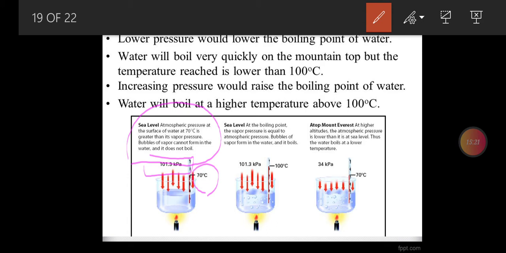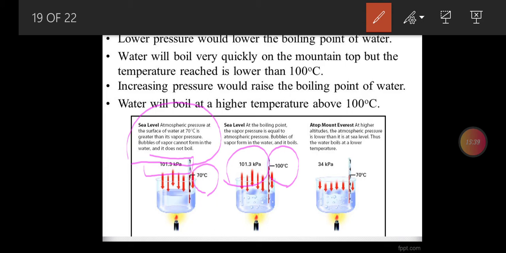Whereas at sea level, if we increase the temperature to 100 degrees Celsius, at 100 degrees the vapor pressure becomes equivalent to the 101.325 kPa external pressure, and as a result the liquid starts boiling at 100 degrees Celsius.